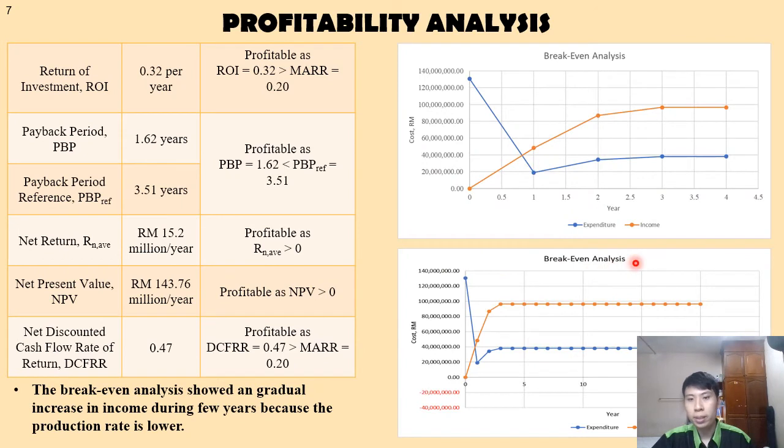Moving on to the break-even analysis, here it shows a gradual increase in income in the first few years because the production rate is also increasing in the first few years, as we estimated the production rate of our company will be lower in the first few years. And then the ROI is around 0.2 per year, and the payback period is around 1.62 years. And then the net return is around 15.2 million ringgit per year, and the NPV is around 143 million ringgit per year.